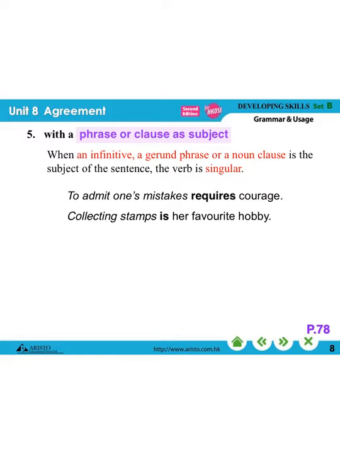So case number five, if the whole phrase or the whole clause is used as the subject, we use a singular verb. For example, we start with a to-infinitive structure here: to admit one's mistakes. I am talking about the whole thing, one thing only, and that's why we use a singular verb.